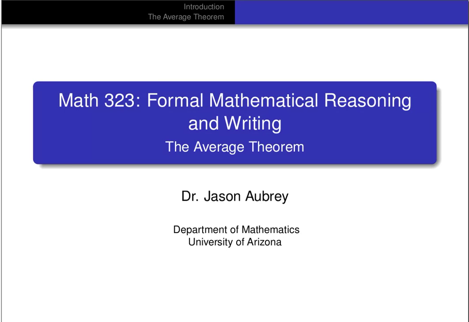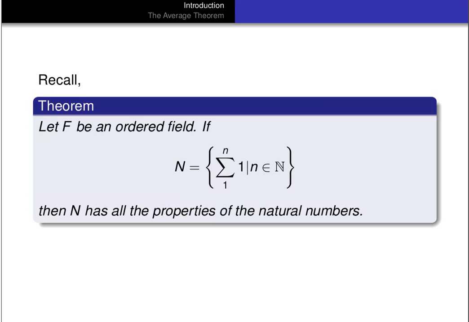In this video, we're going to prove the average theorem, which is really a way of saying that ordered fields are not discrete. So recall that if F is an ordered field, then we can find a copy of the natural numbers in that ordered field by just summing up the multiplicative identity a bunch of times. So if we form this set N, which will contain 1, 1 plus 1, 1 plus 1 plus 1, and so on, in any ordered field, then that set will have all the properties of the natural numbers.